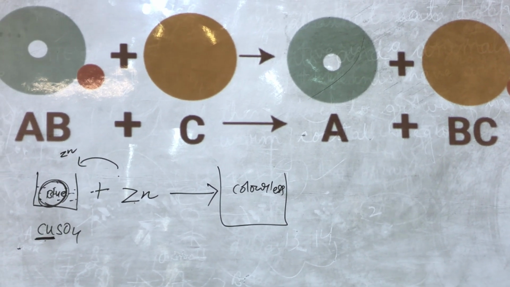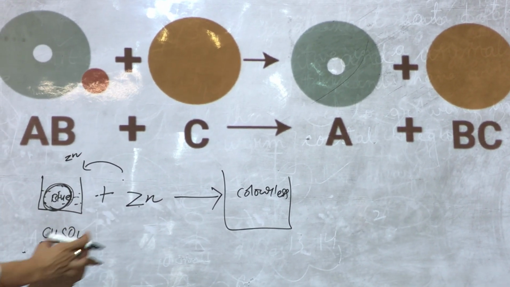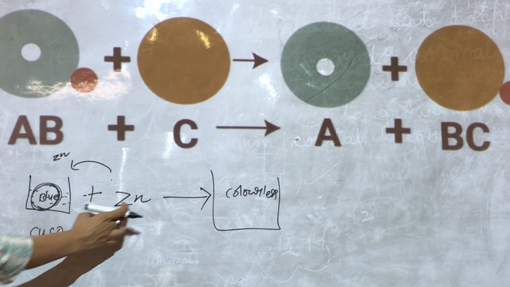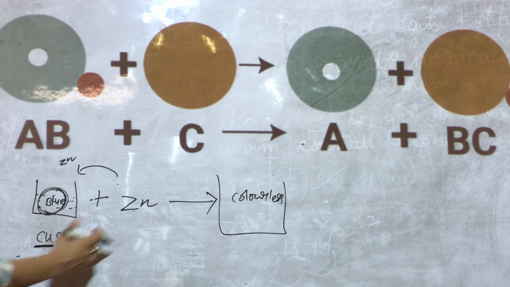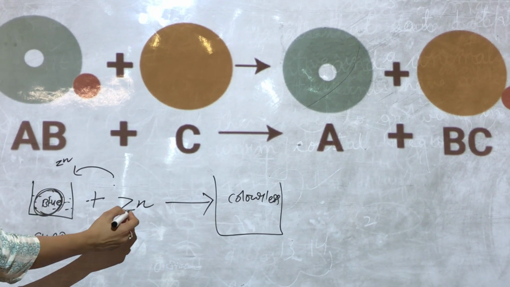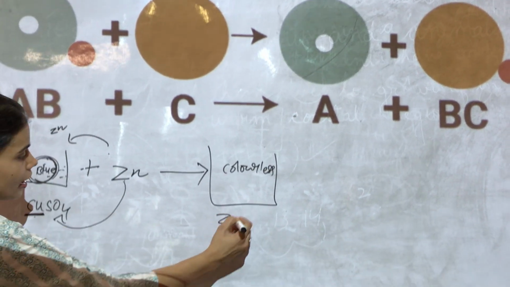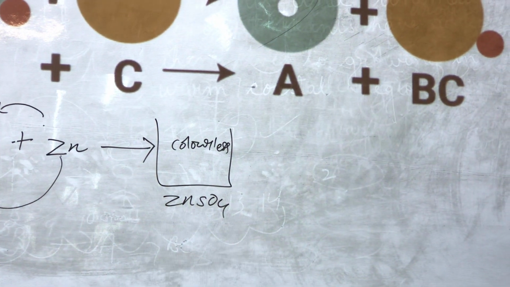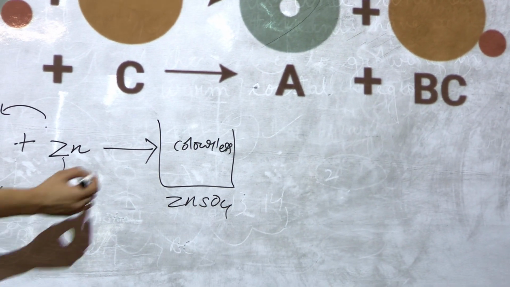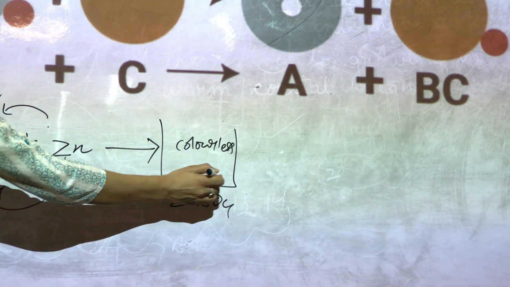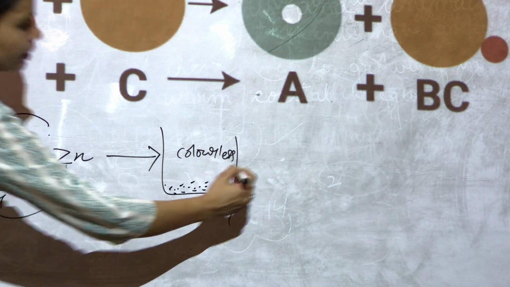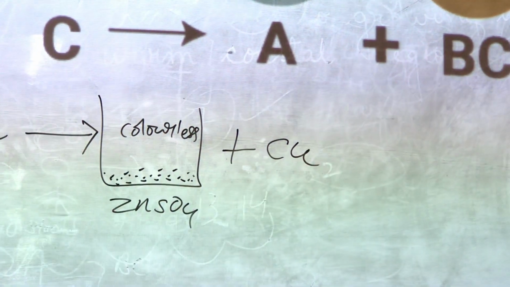The reason is that there was a reaction between these two components, forming ZnSO4. And where does the Cu go? The Cu accumulates here at the bottom. And this is the displacement reaction.